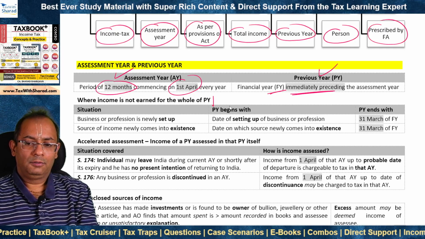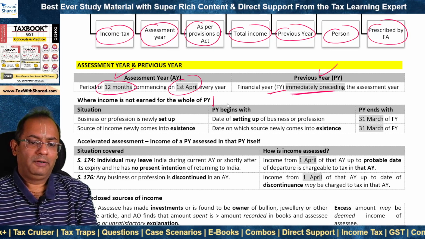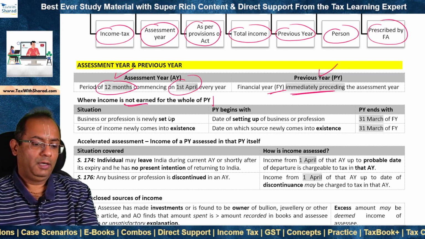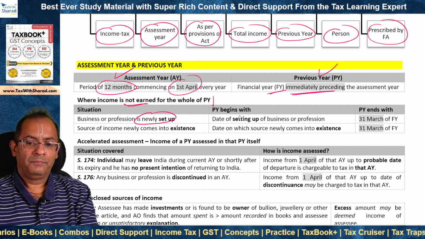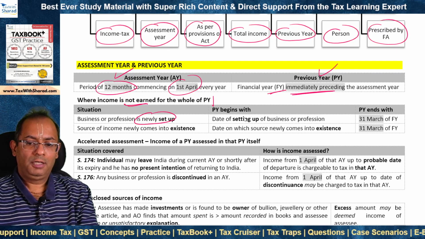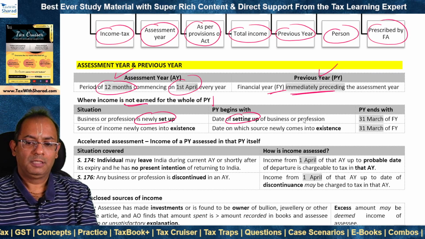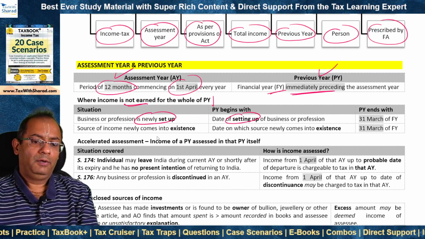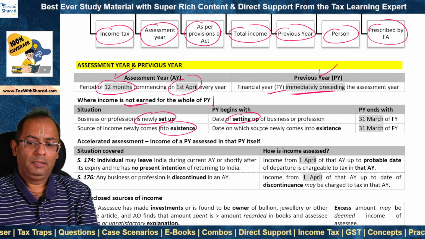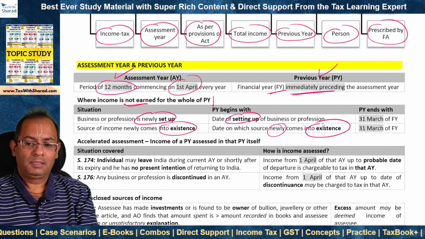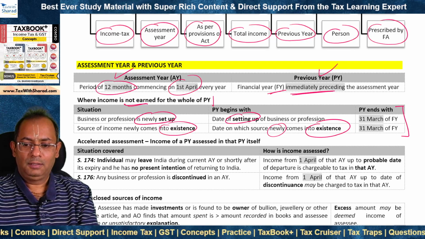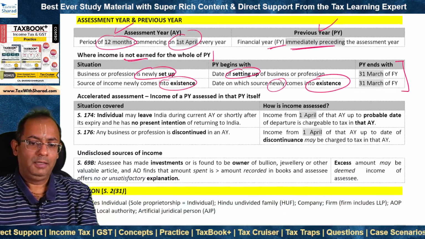But the concept of previous year gets modified slightly when income is not earned for the whole of the previous year, and there are two situations. Where business or profession is newly set up, previous year, instead of beginning with the 1st April of the financial year, begins with the date of setting up of the business or profession. And where a source of income newly comes into existence, then the previous year begins with the date on which the source newly comes into existence. In both the cases, the previous year ends normally with the 31st March of the financial year.